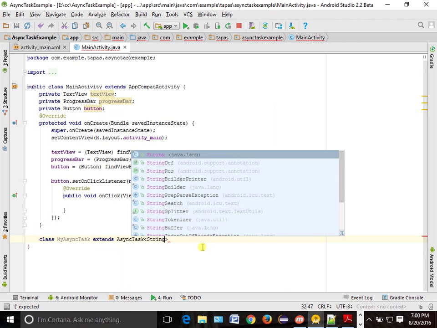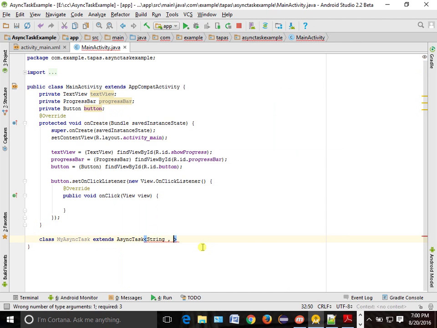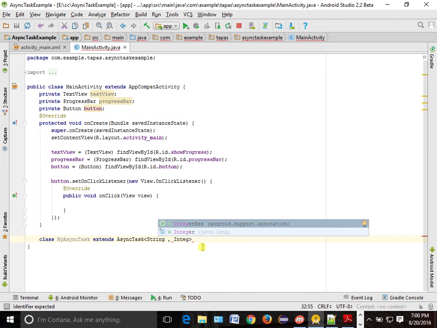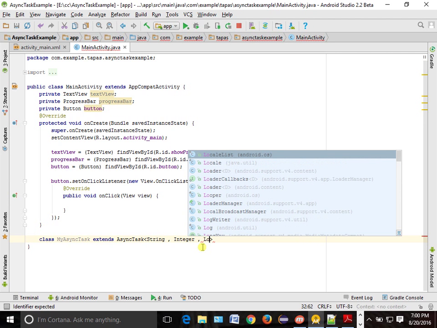Suppose I want to give my data as a string. Progress 1, 20, 50, right? So what is the second one? Integer. What is the third one? Result, means Long. Suppose I want to share Long. It is not mandatory to have Long. You can make it any data type.